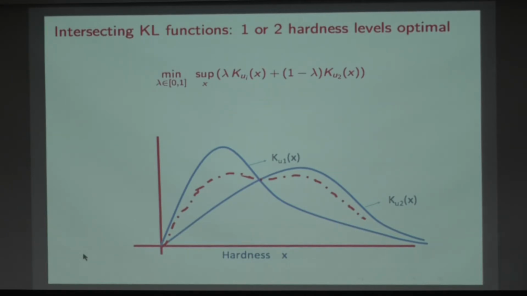It's been a little bit difficult to explain, but the big picture is I have two curves. I'm going to look for a convex combination of these two curves. Half times this plus half times this, I get a combination. I get another curve. That will have a largest value. I'm looking for a convex combination which minimizes the largest value. So a convex combination of these two curves may look like something like this. It may be bimodal. It rises up here, comes down, rises up here, comes down. I'm looking for a convex combination which has the minimum supremum value.